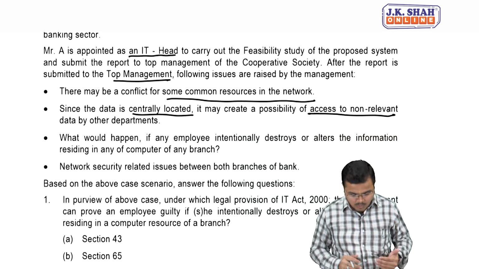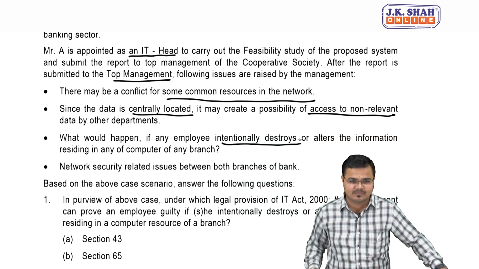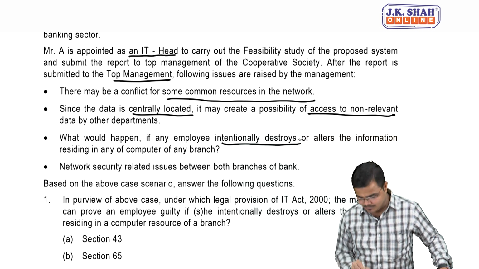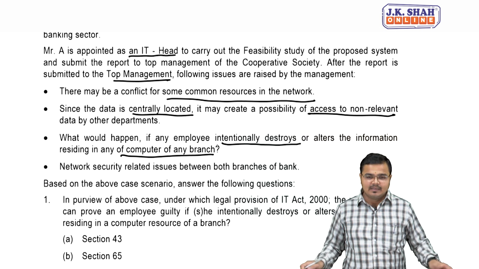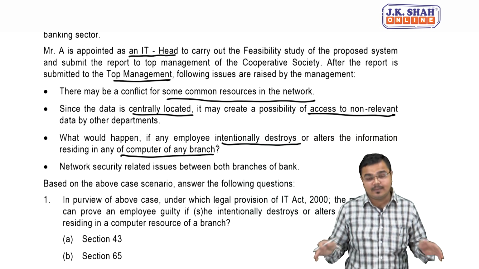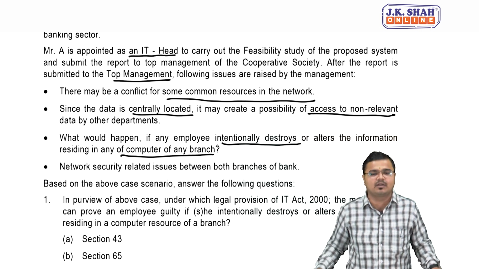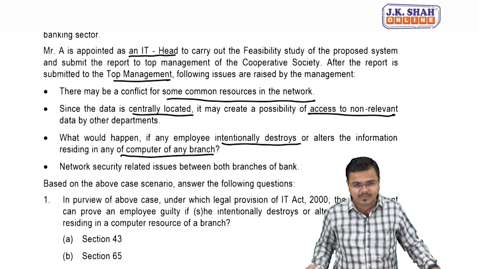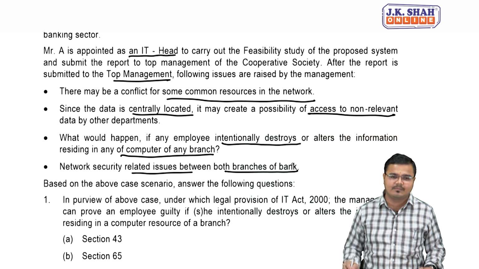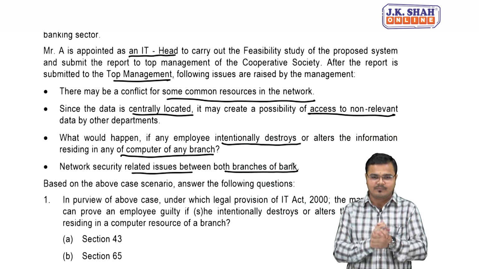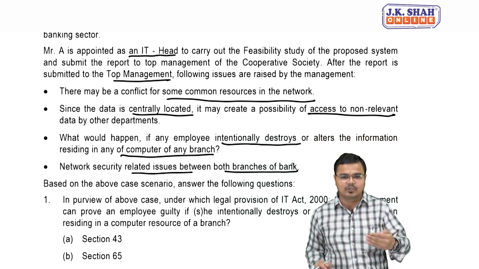Next one. What would happen if an employee intentionally destroys or alters the information residing in any computer or any branch? Here they are talking about some legal remedies also. Is any legal remedy available if any person intentionally destroys or deletes or alters any data, or makes any unauthorized changes in the database? And last one, the network security related issues between both branches of the bank, whether our network would be secured or not. This is a simple case study. Refer to the case study one more time before we solve the next question.